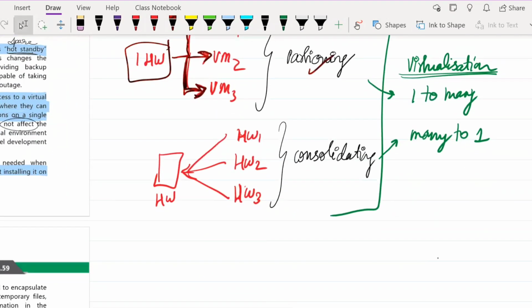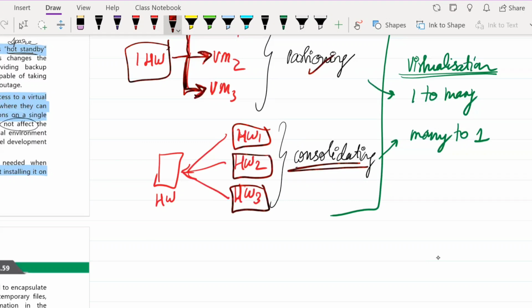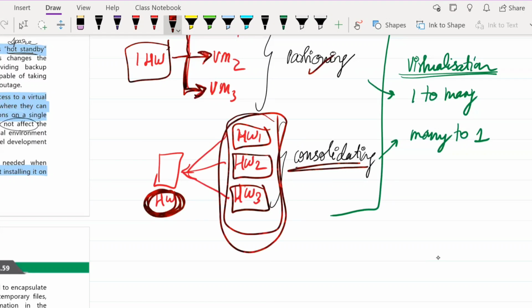There is another side of virtualization, which is known as consolidation. Here you have different hardwares, and using the virtualization software, you create an imaginary scenario where it feels like all these different hardwares are just a single hardware. The energy and processing speed that all of these hardwares have comes upon this one single hardware, so it becomes a very powerful hardware. This concept is known as consolidating.